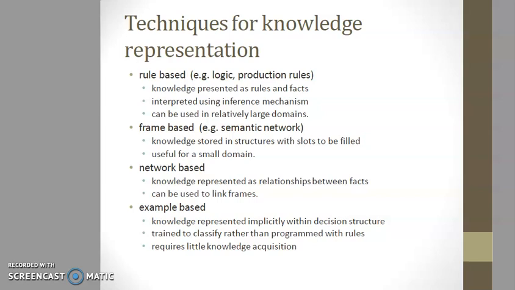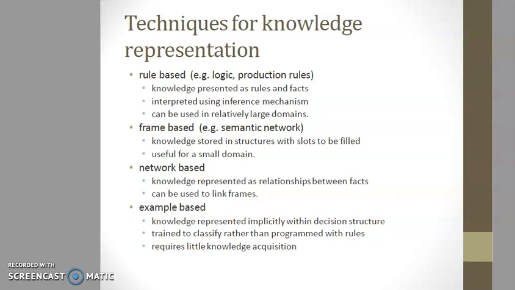The next technique is frame-based techniques. Frame-based systems, examples being the semantic network, store knowledge in structures with slots to be filled, and are useful for small domains. Frame-based systems are used to represent commonly occurring situations and default knowledge.